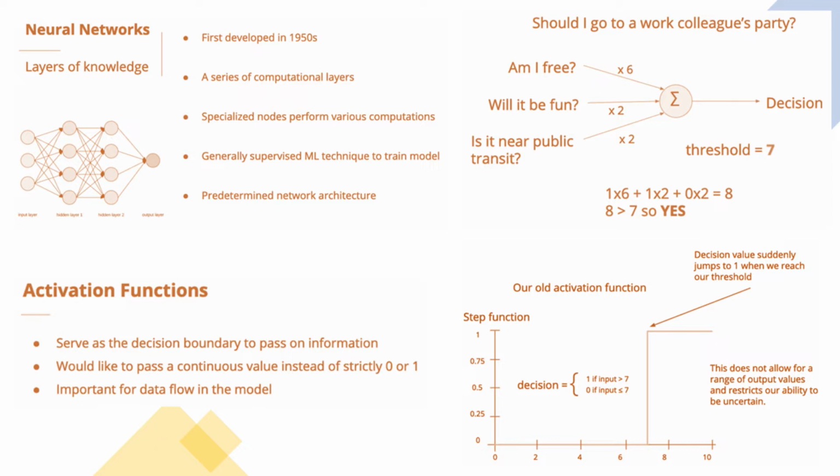To illustrate this binary decision boundary, a basic threshold is in essence a step function. This means that until we pass our threshold, we do not pass a signal. That is, we have a 0 or no decision, and once we have reached the threshold, we immediately jump to 1. That is an absolute yes. Now, in this case of attending a party, a yes or no decision is fairly obvious.